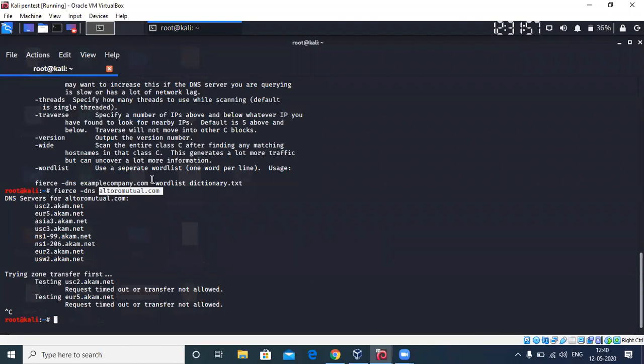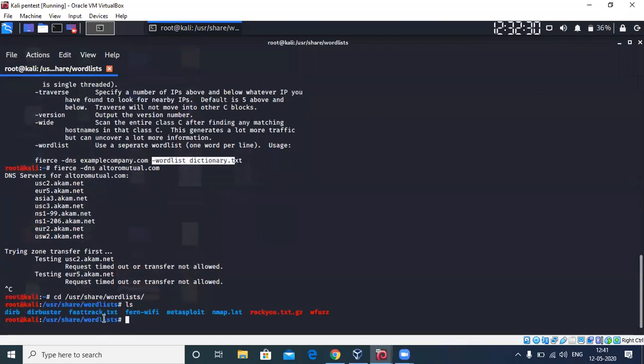For example, if you're using a brute force list for getting the subdomains of a domain, that is where you can use a word list. The other thing is password cracking. The other thing is username enumeration. Many other areas are where you can use a word list. By default in Kali you will have the word lists here, in /usr/share/wordlists. So by default you can see your built-in word lists over here.